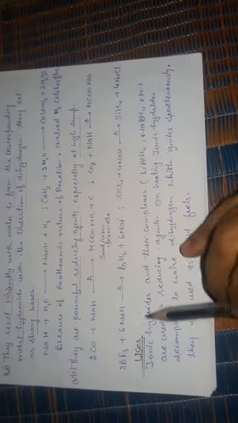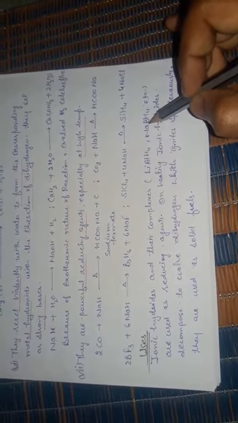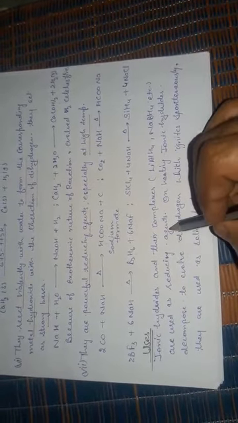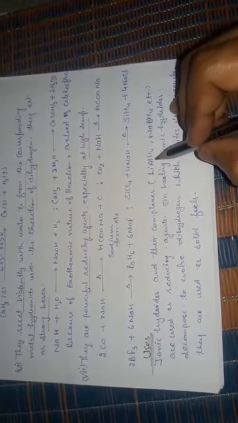And now next is the uses. What are the uses of ionic hydrides? Ionic hydrides and their complexes like lithium aluminum hydride and sodium borohydride act as reducing agents. I have already explained in your online classes that lithium aluminum hydride is a very strong reducing agent, and these are complexes of this kind, lithium aluminum hydride and sodium borohydride.